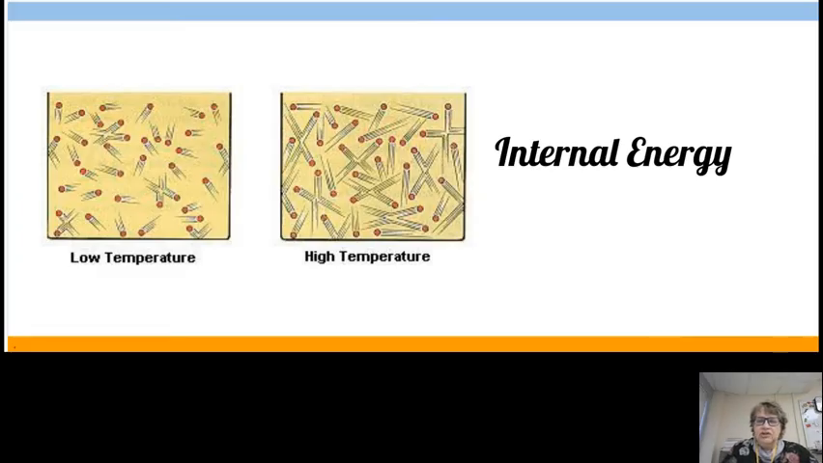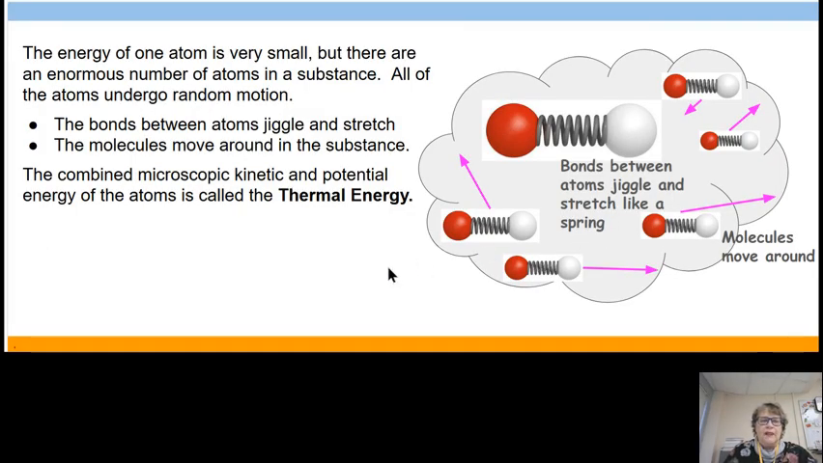Today we're going to talk about internal energy. And really, honestly, we're going to talk about the energy inside a substance, looking at things like low temperatures, high temperatures. We're looking at heat, really. The energy of one atom is very small, but there are an enormous number of atoms in a substance. So all of the atoms undergo random motion.